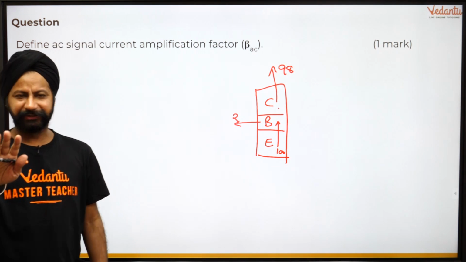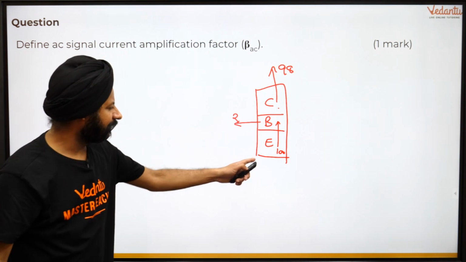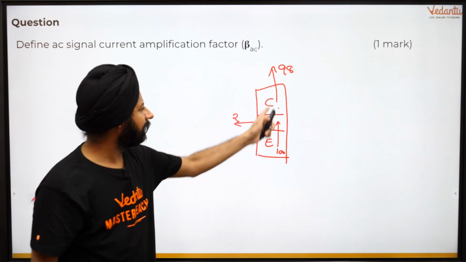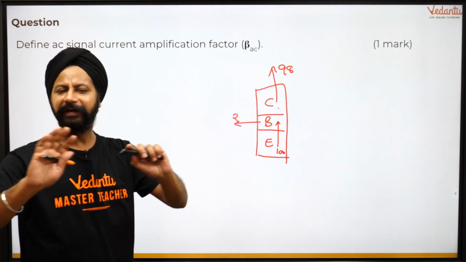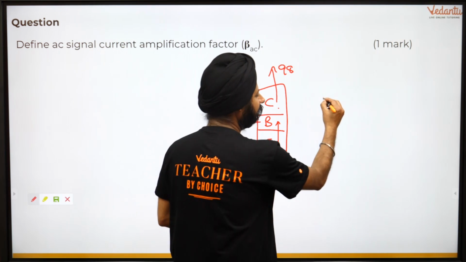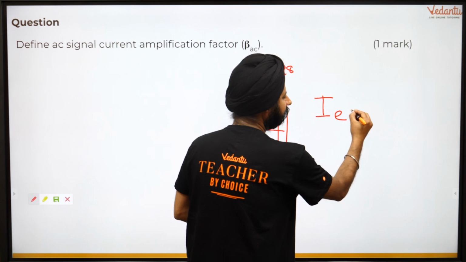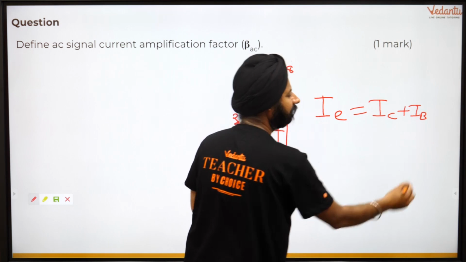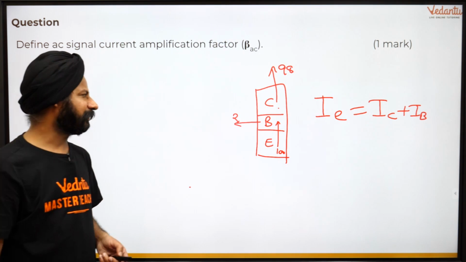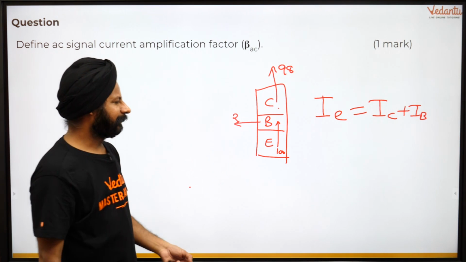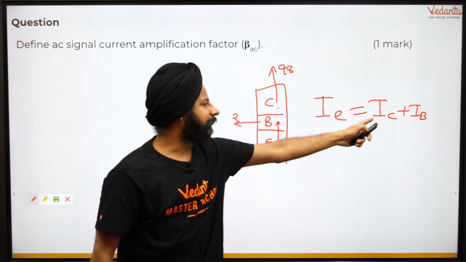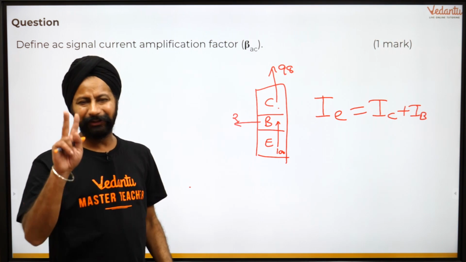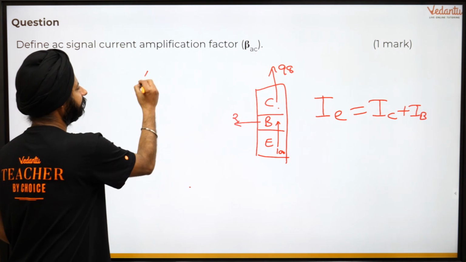Now electrons are charges, so the rate of flow of charge is the current. What we are talking about is there is some emitter current that has been split into base current and the collector current. Law of conservation of charge is what we are talking about. So what we can guarantee is that emitter current is always going to be equal to collector current plus the base current. This is guaranteed here, a law of conservation of charge. अब हुआ क्या यहाँ पे? 100, 98, 2. Now when you try to analyze all these amplification factors and all, you need two very basic ratios here. Note it down.